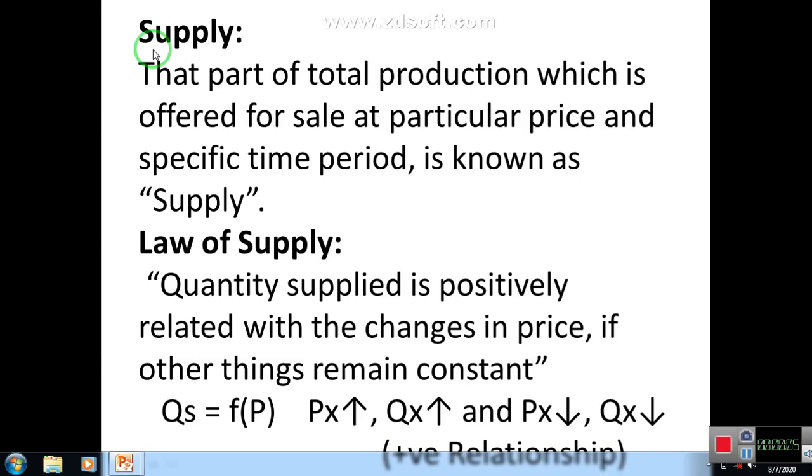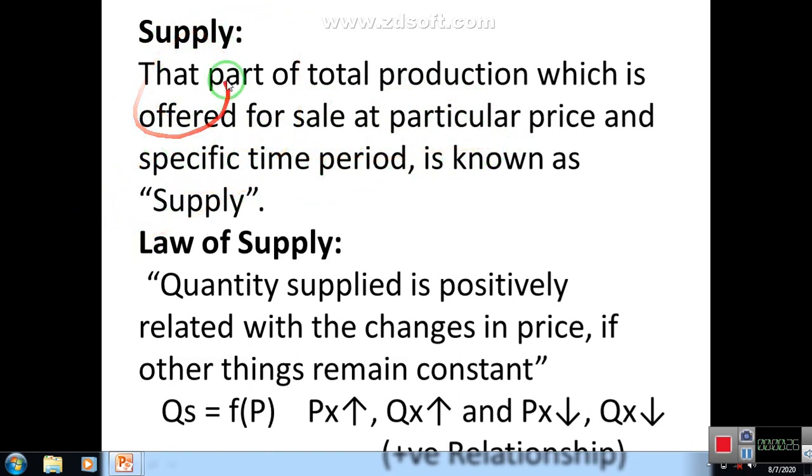Today our topic is supply, law and law of supply. So first of all we explain the concept of supply. Supply may be defined as that part of total production which is offered for sale at a particular price and at specific time period is known as supply.